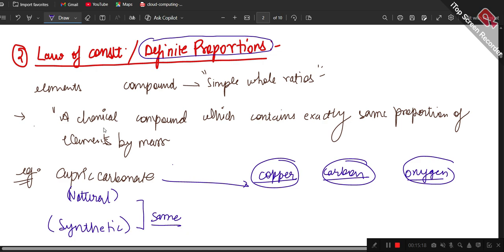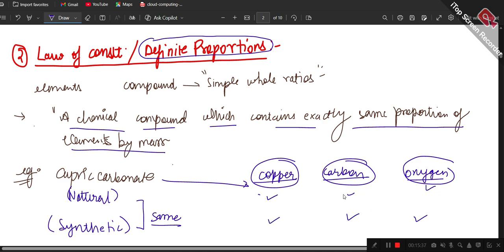So a chemical compound contains exactly the same proportion of elements by mass irrespective of the source. A whole experiment was conducted on this, and it was concluded that the compounds had the exact same amounts in both the natural as well as the synthetic case.